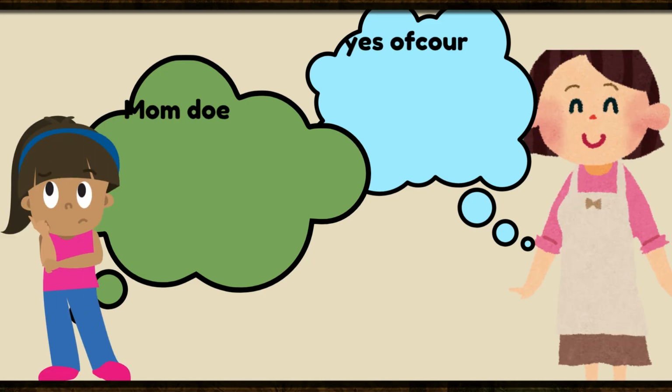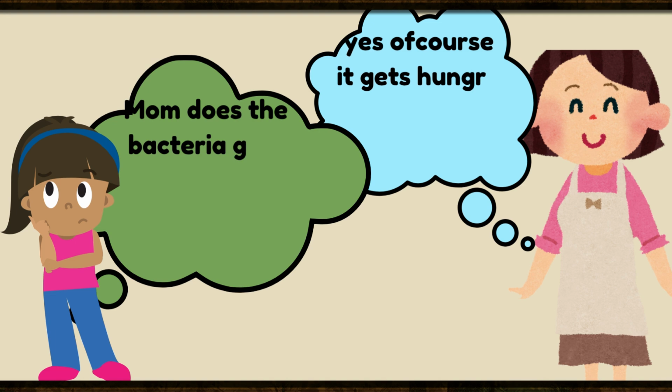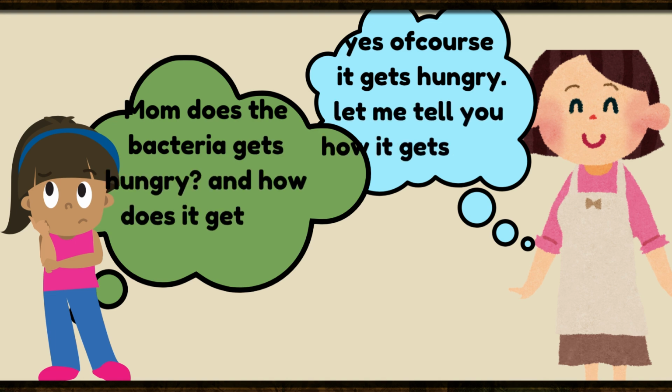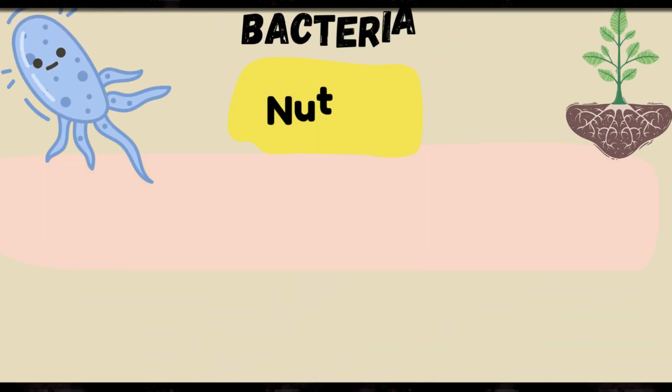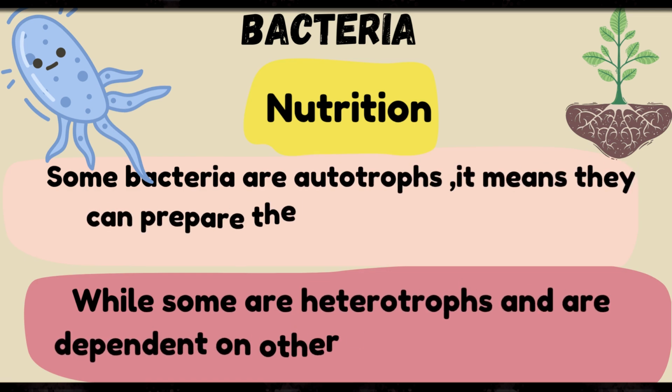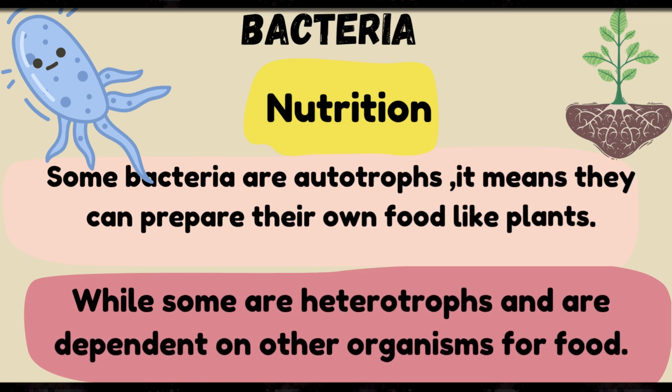Mom, does a bacteria get hungry? And how does it get its food? Yes, of course it gets hungry. Let me tell you how it gets food. Bacteria has 2 modes of nutrition. It can be autotrophic, which means it can prepare its own food like plants, or it can be heterotrophic, which means it is dependent on other organisms for food.